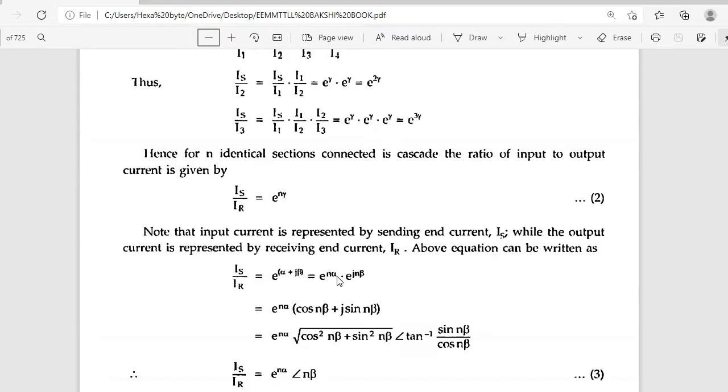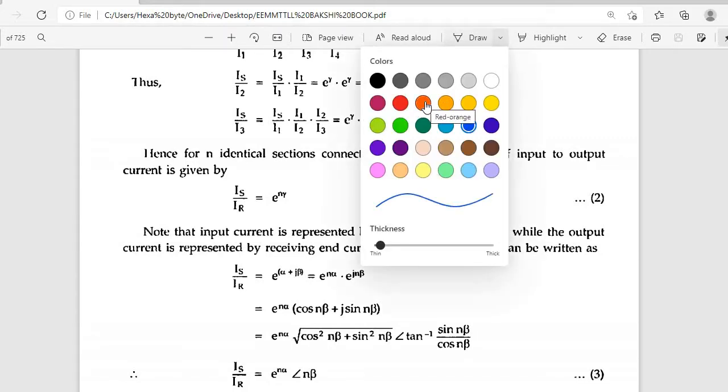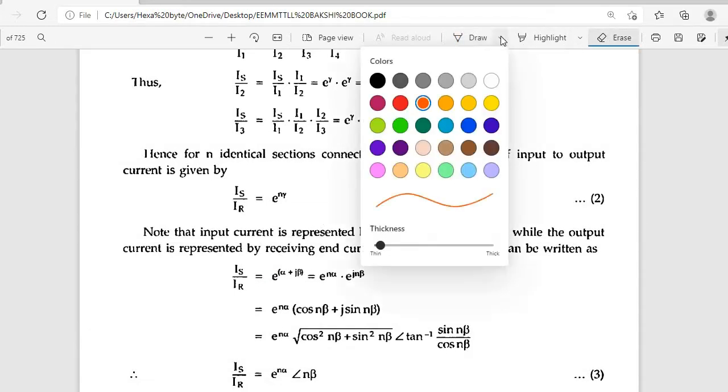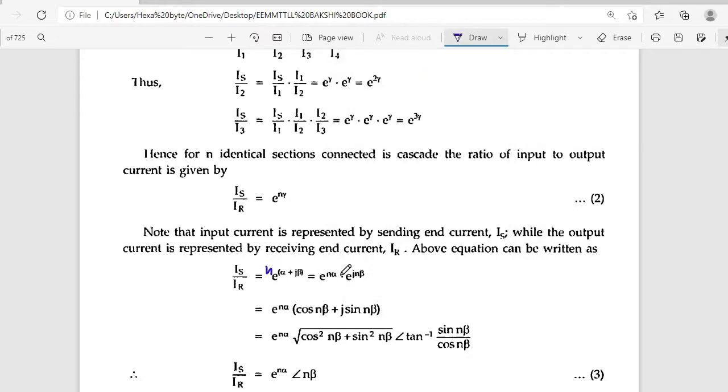So Is by IR is equal to e power n alpha into e power j n beta.